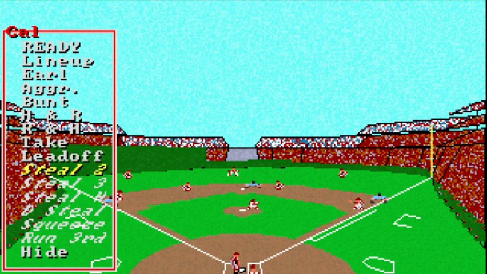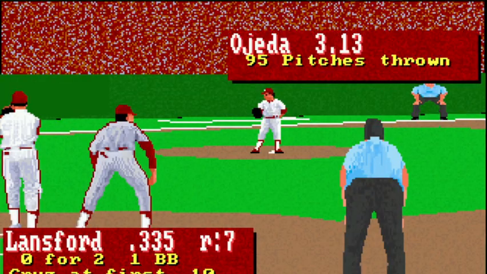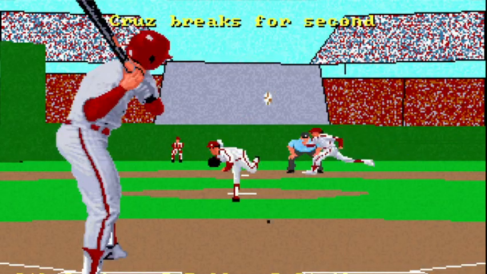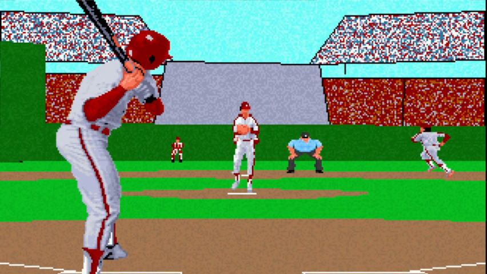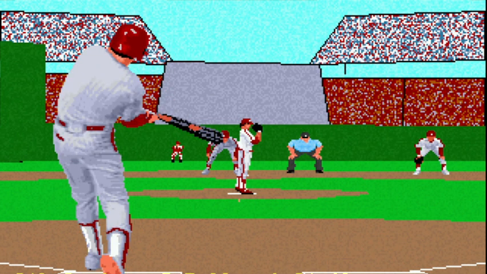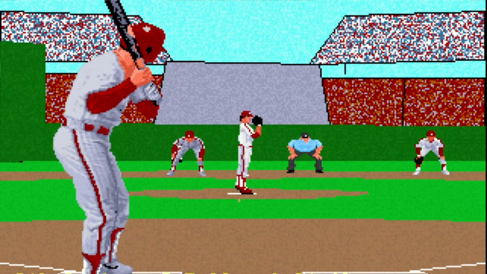I'm going to take a chance here because I'm not generating much offense. Let's see if we can swipe the bag. There he goes. Okay, stolen base. All right, Carney Lansford, you got a runner to knock in.